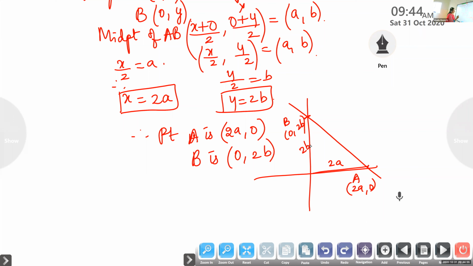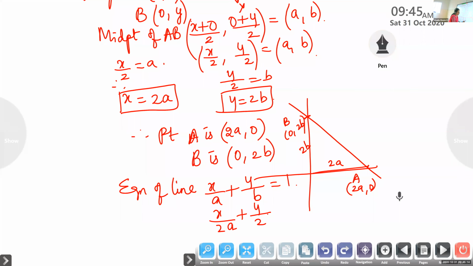So in intercept form, what is the equation of the line? In intercept form, x by a plus y by b is equal to 1. So x by 2a plus y by 2b is equal to 1, because the x-intercept is 2a and the y-intercept is 2b.